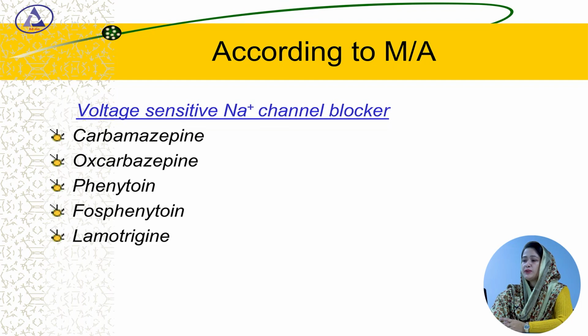Now, I am going to tell about the classification of anti-epileptic drugs. Barbiturates or phenobarbital. According to mechanism of action, voltage sensitive sodium channel blockers: carbamazepine, oxcarbazepine, phenytoin, fosphenytoin and lamotrigine.